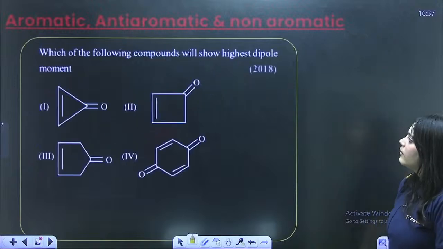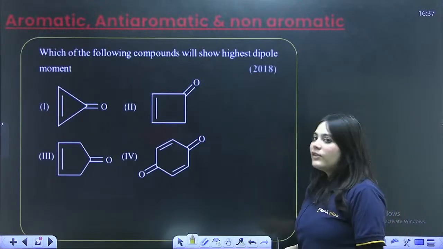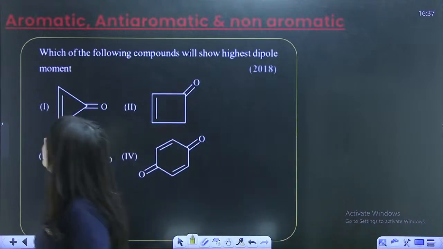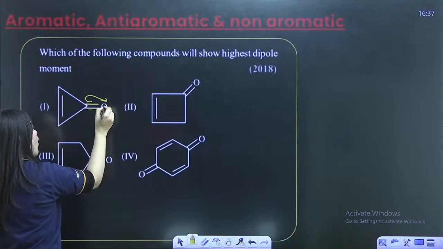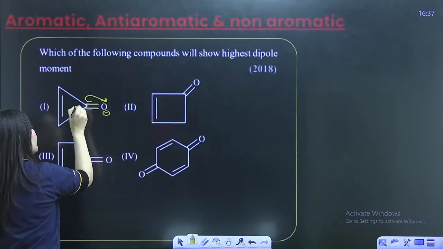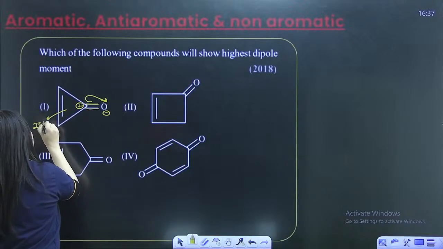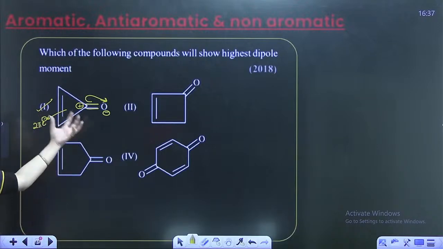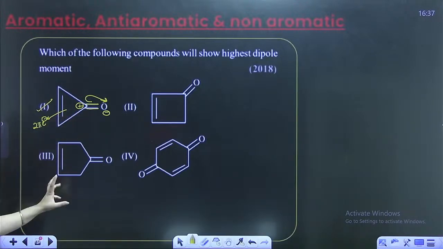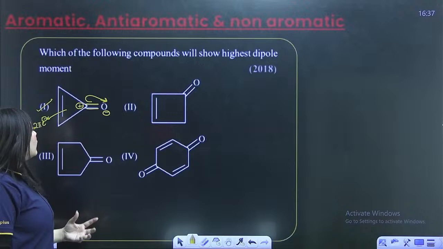Understood? Next question. Which of the following compounds will show highest dipole moment? Once again, we've discussed, right? Dipole moment. Look at this compound. This is an exo bond. So this exo bond has to break. This oxygen will take away electrons. It will become positive. This will get a positive charge. This becomes a 2 pi electron system, which is aromatic. Hence, it will show the highest dipole moment because after becoming a dipole, after getting a positive and a negative charge, I'm actually becoming aromatic. So I will definitely show the highest dipole moment over here.